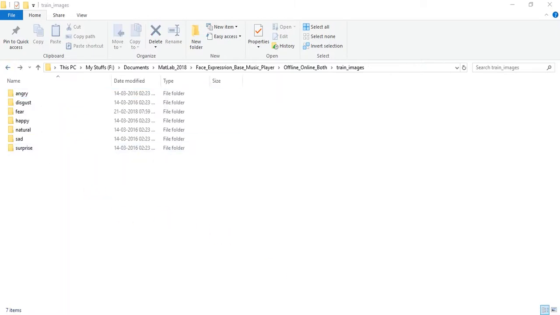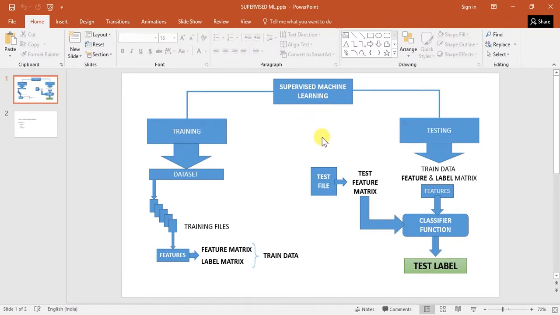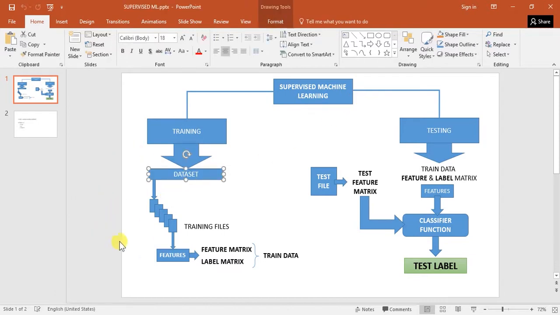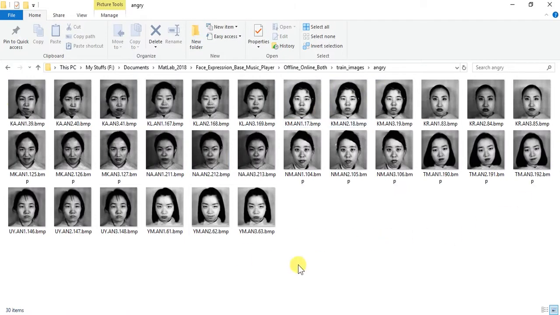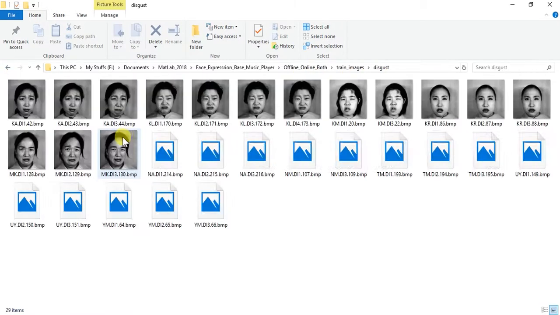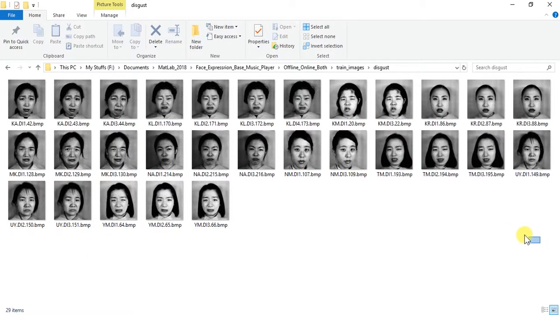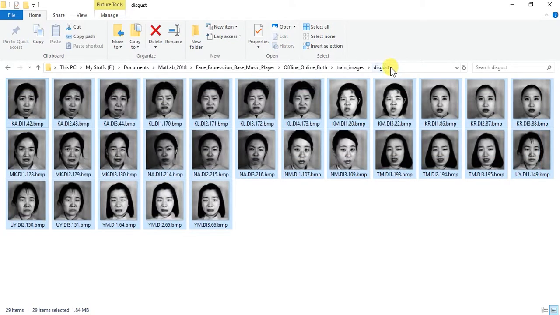So what is supervised and how is it different from unsupervised machine learning? In supervised machine learning, we create a data set as I have already told, and we also label that data set. We have labels for each dataset object. The features that we calculate, the numerical matrix, will have a label of angry. Likewise, for disgust, the feature that we calculate will have a label of disgust.